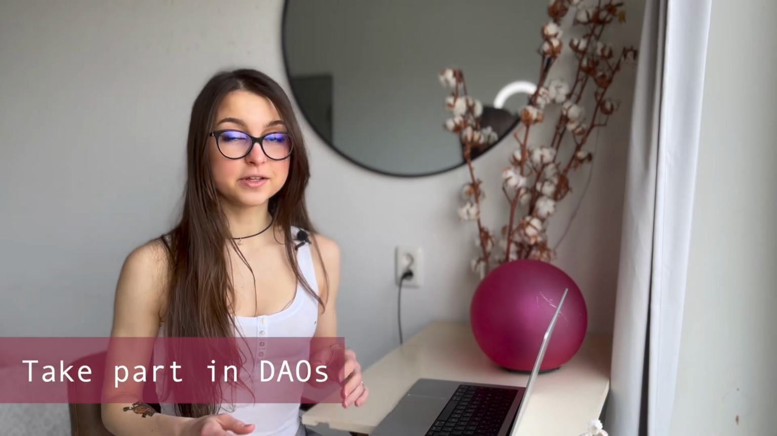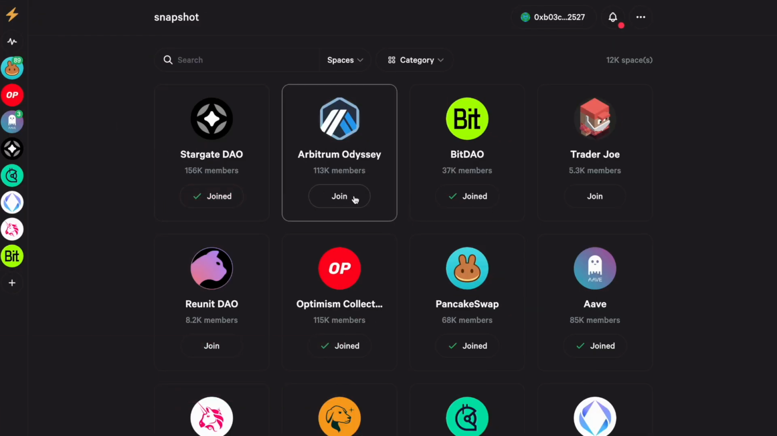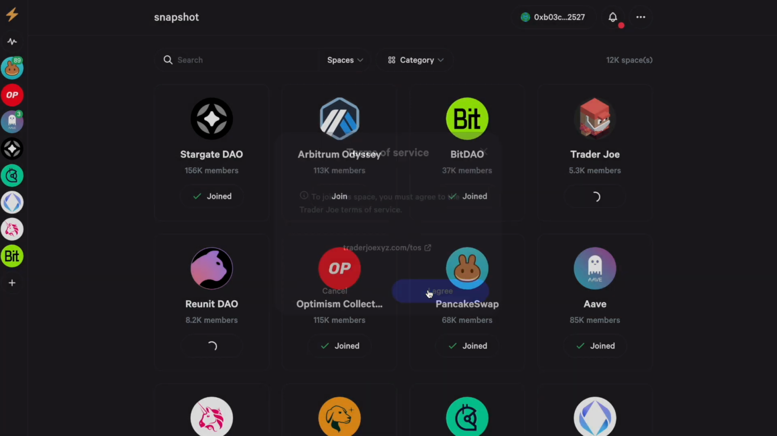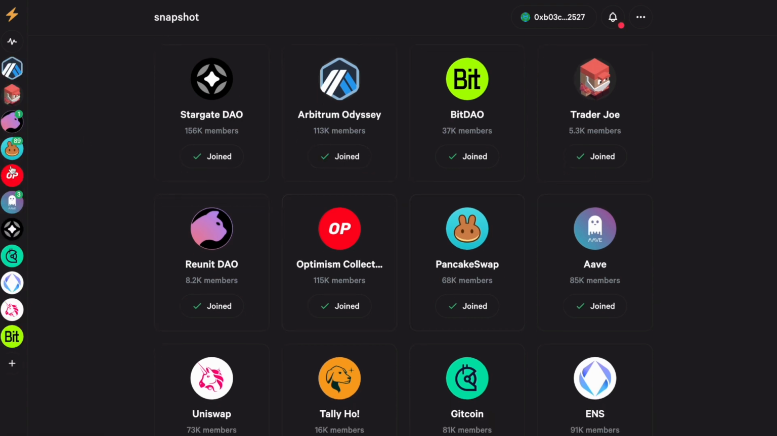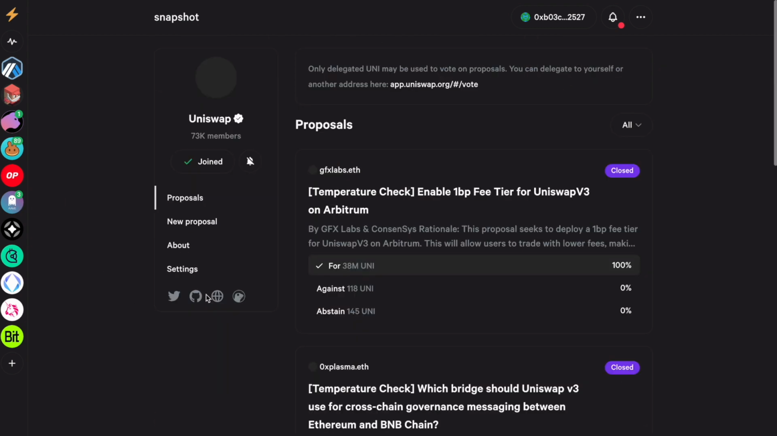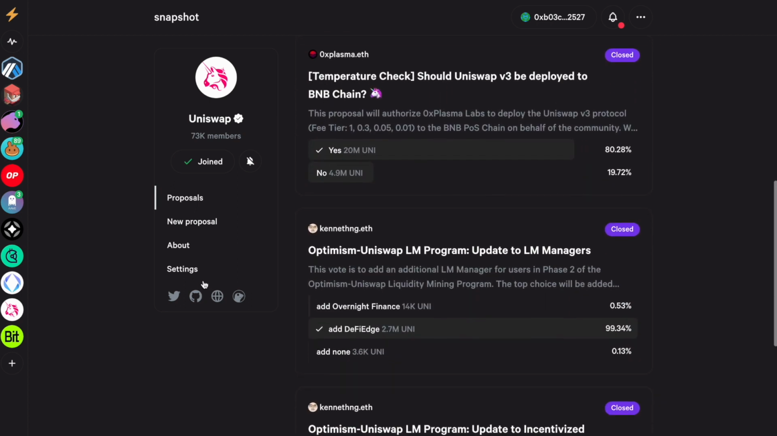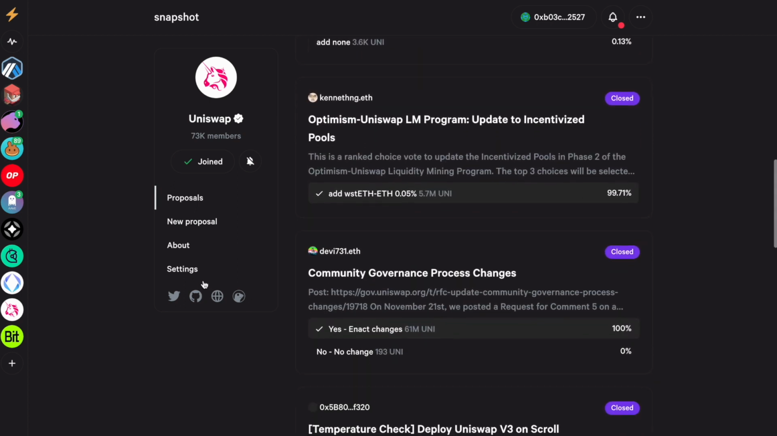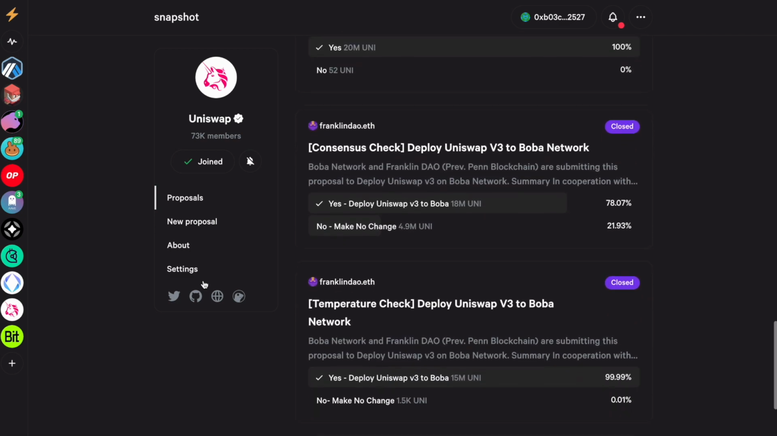So the next thing on the list that we have is Snapshot. It's basically a website that shows you all the DAOs that you can join and start participating. And you can see that PancakeSwap has like 89 proposals. It's very active on there. Aave has 3 proposals active. And you can also join Uniswap if you want to join the drama, how A16Z and Consensys are competing in the match competition for bridges, of choosing the bridge for BNB chain.